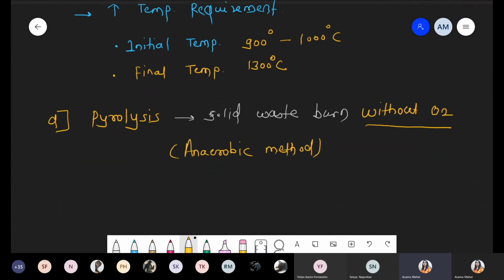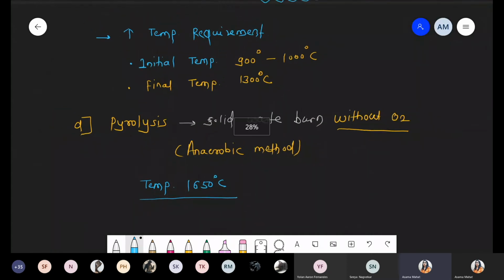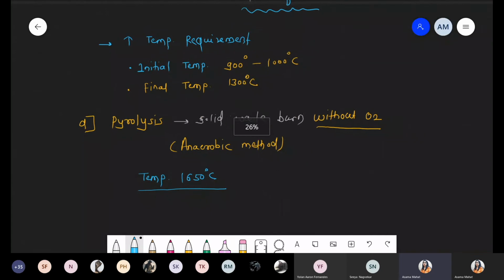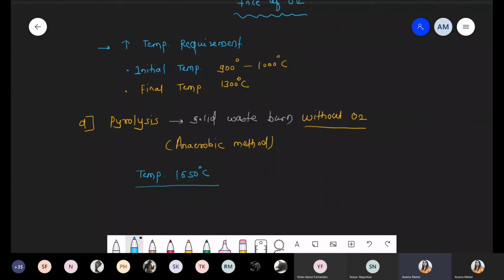And in this condition, we are talking about temperature. The temperature requirement is quite high, it requires 1650 degrees Celsius. So if you see, as compared to incineration, the pyrolysis technique requires more temperature, that is 1650 degrees Celsius.